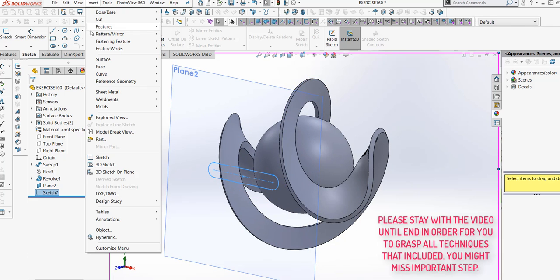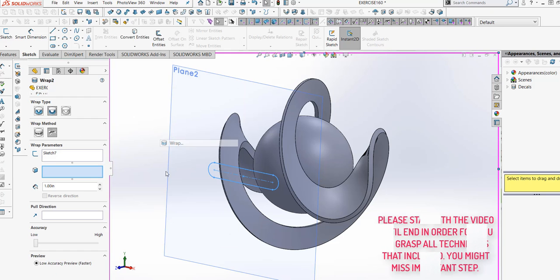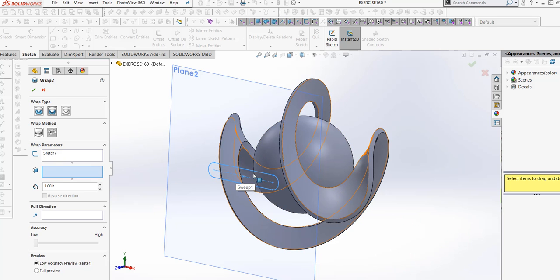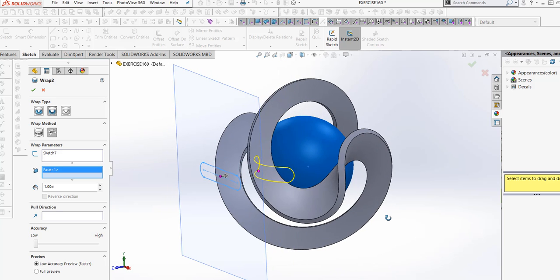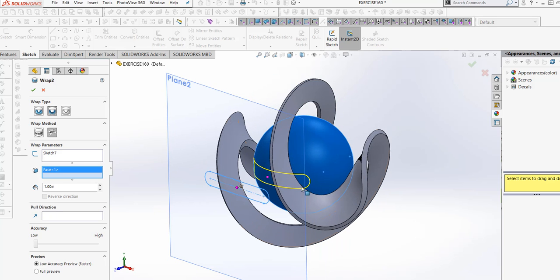So Insert, Features, and then Wrap. Automatically in the wrap parameters, the source sketch is Sketch 7, this one. It's automatically on Plane 2, and now I want the sketch to be wrapped on this, not on the circle but on the sphere. So automatically it will wrap on the sphere with 1 inch.